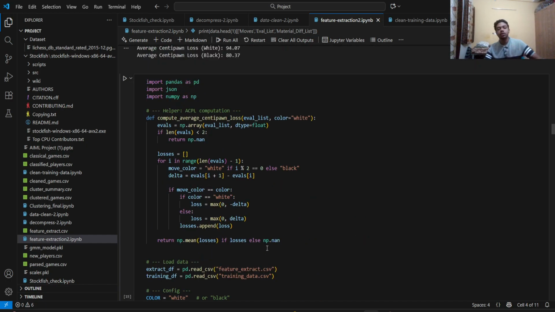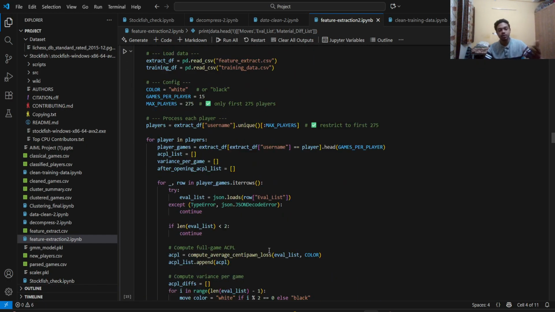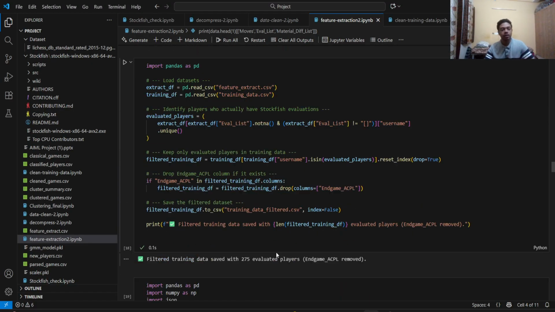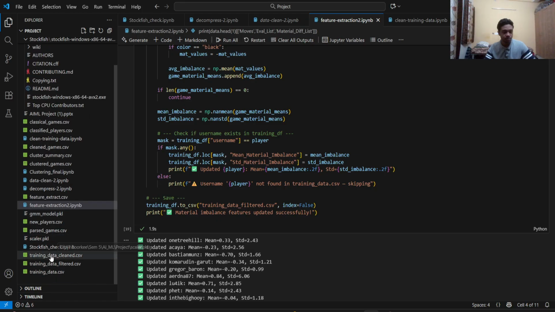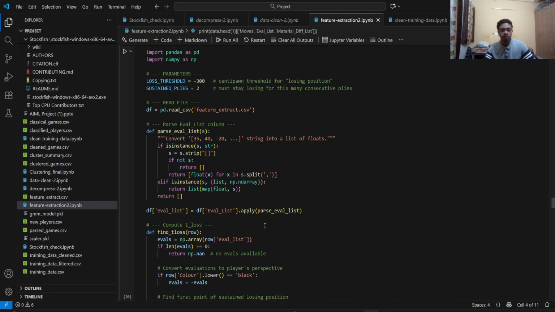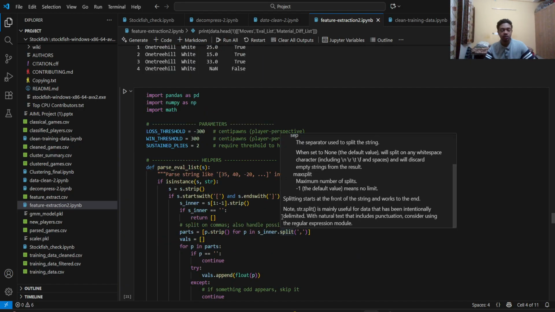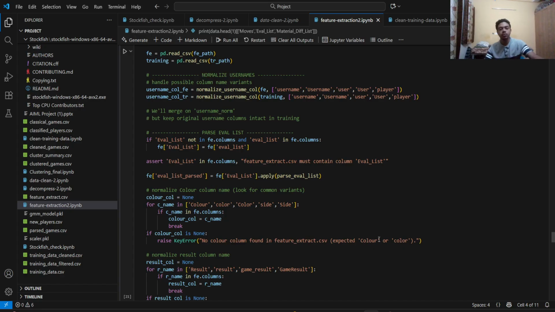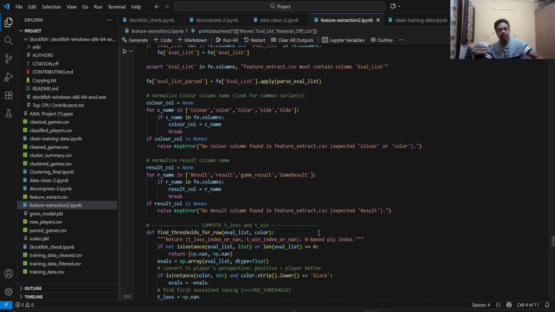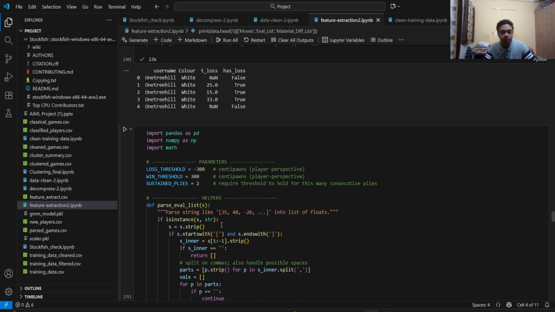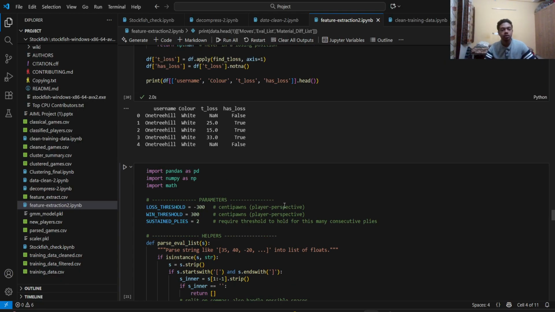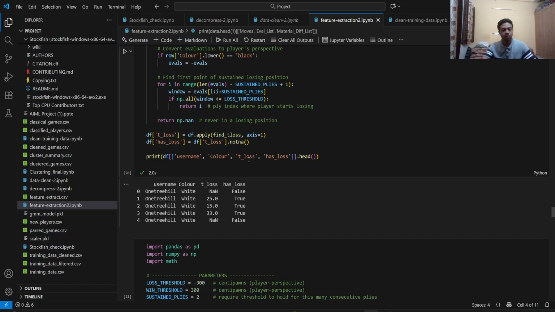So the next step is to compute the metrics, the average centipawn loss and other such metrics using Stockfish, and I have uploaded to training data.csv file, which is over here. So this whole code is to evaluate the aggregate metrics, and this is where I uploaded the emotional metrics, as in the fighting capability, the comeback index, and the collapse index.